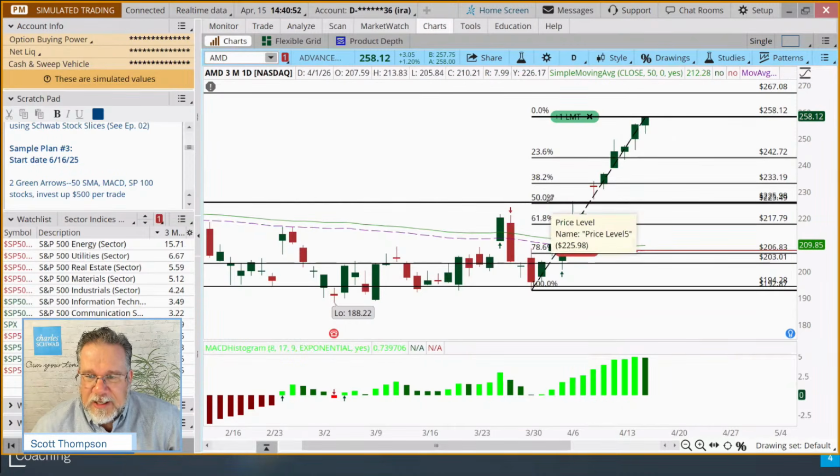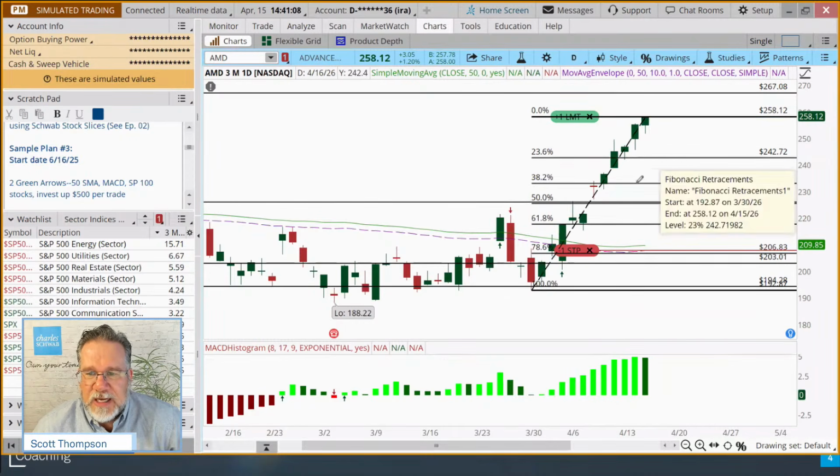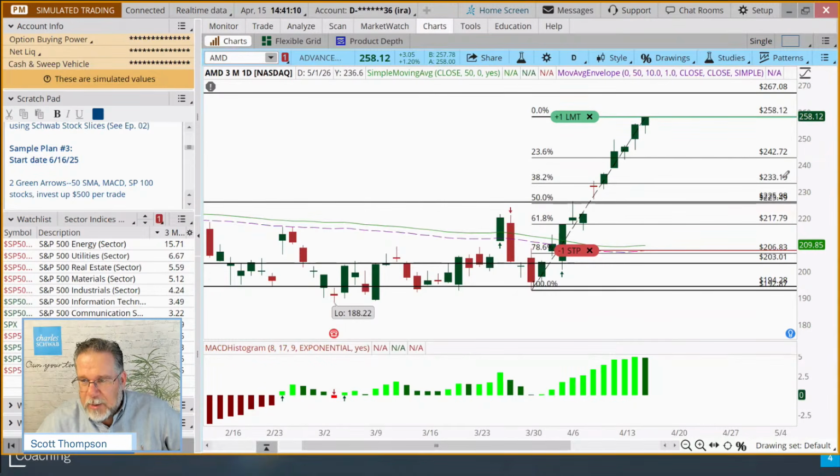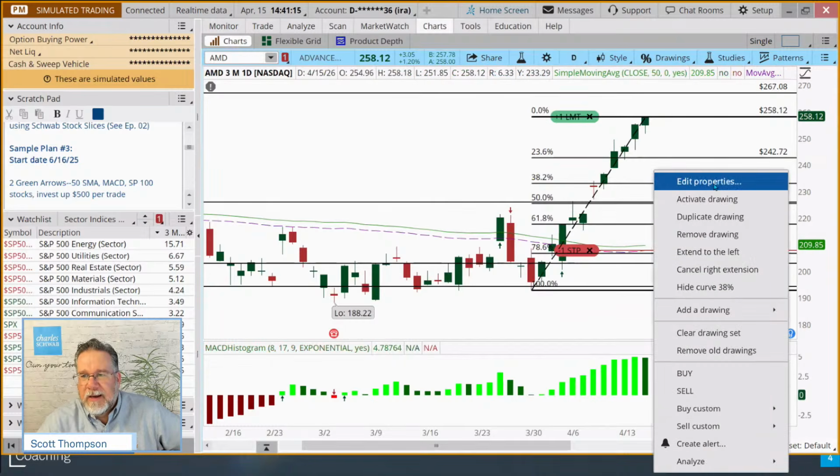And then 50%, check it out. Happens so often. That 50% level's right at an old resistance level. So, 38 and 50 are more common areas to look for. In really, really strong uptrends, we may only get a pullback to 23.6, but we're going to go in there with a 233.19 entry price.